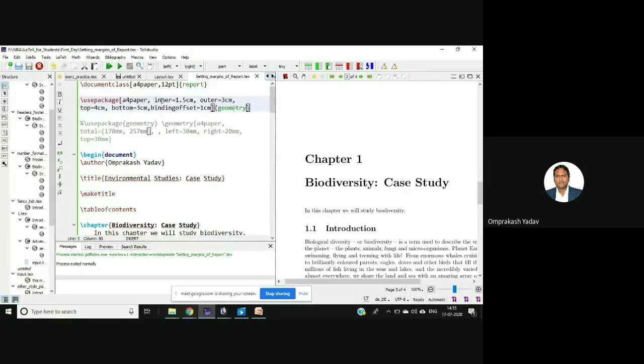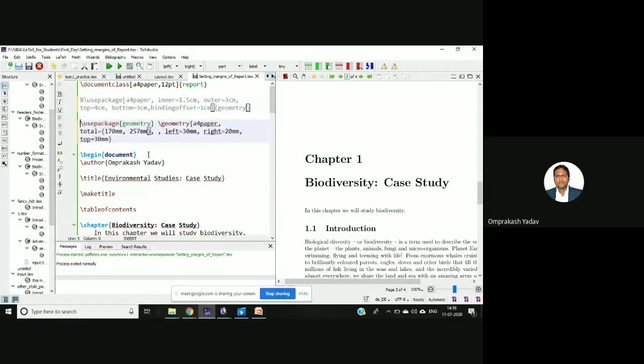Then similarly you can do the changes, and you can see what I wanted to show you. By using this geometry package, you can mention whatever is required, and you can change the entire dimension of your paper, right? One more approach is there. I'll just comment this. How to comment? You can just put one mod sign over there, so it will basically comment it.